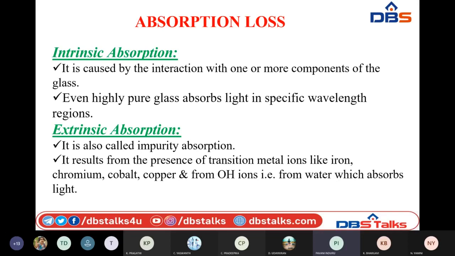So anyhow, through intrinsic absorption and extrinsic absorption, some amount of the photons are lost, which leads to the absorption loss. If we lose some photons, at the output we will get less output power, which creates the propagation loss.